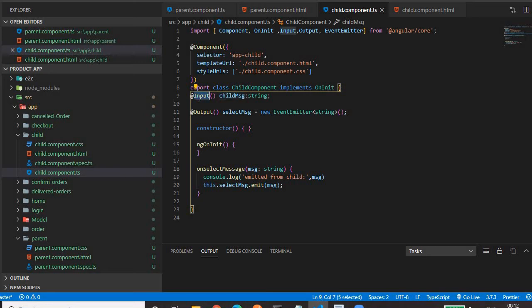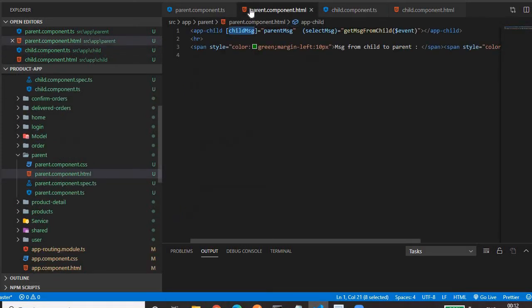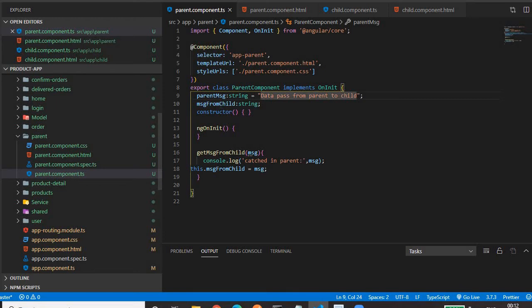In it we have declared an @Input decorator. For that we have to import Input from the @angular/core package. So in the child component we have to declare a class variable with the @Input decorator. This child message will receive the data from the parent, whatever the parent has sent to the child. So in the parent component, what we have done is bound that @Input class variable of the child component equal to parent message. This is the variable declared in the parent component.ts file, whose value we want to send to the child component.